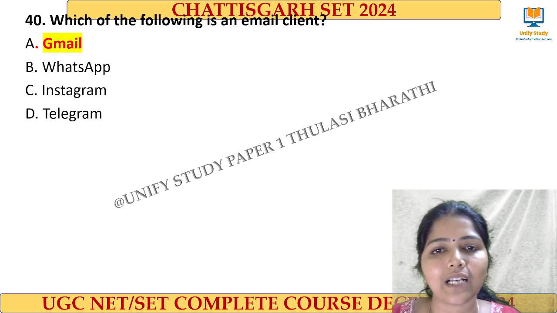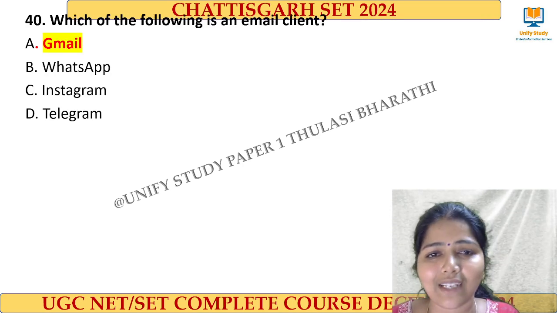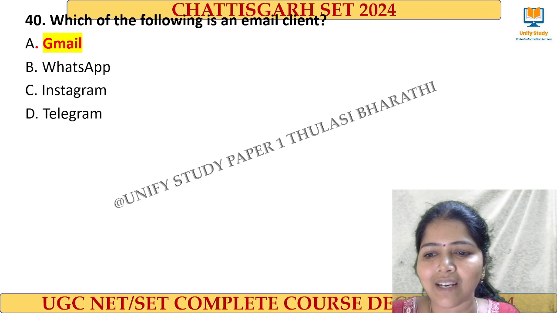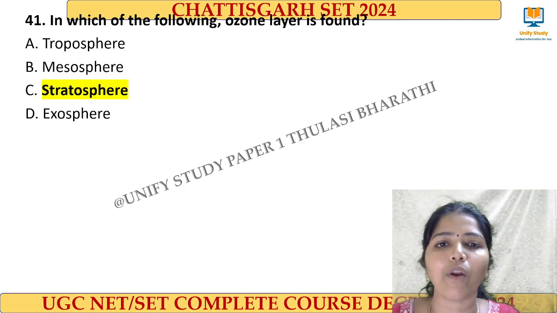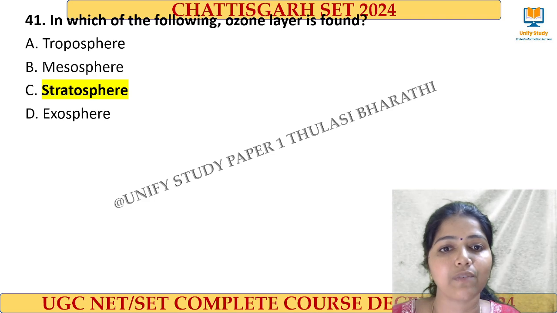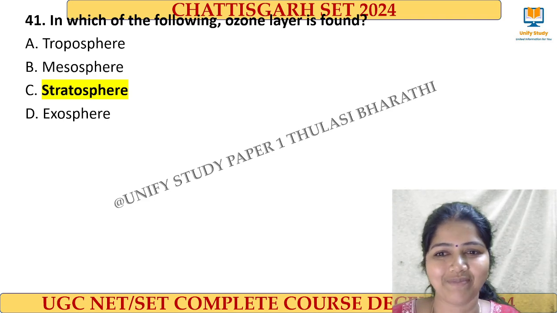And then the right answer for the email client is what? Direct question. Email client is nothing but Gmail, that is the right answer for this one. And next one, in which of the following is the ozone layer found? The right answer for this question is stratosphere. Clear? The right answer for this question is stratosphere.